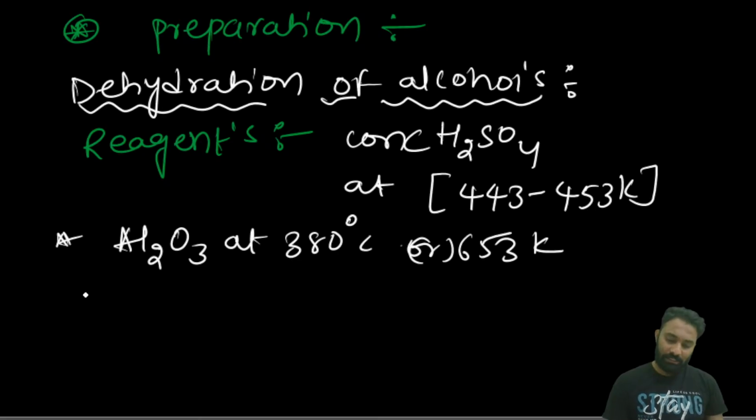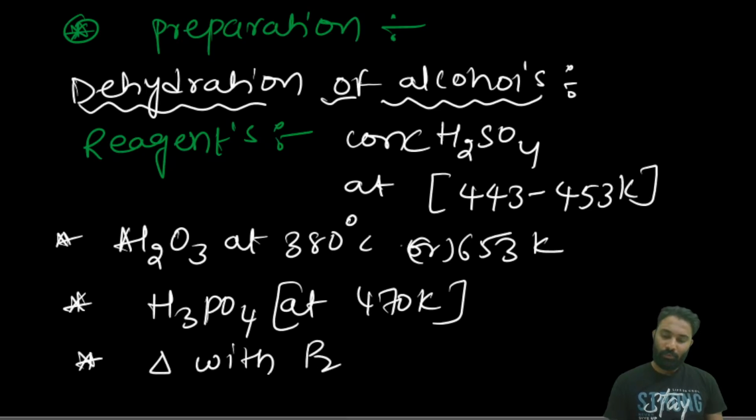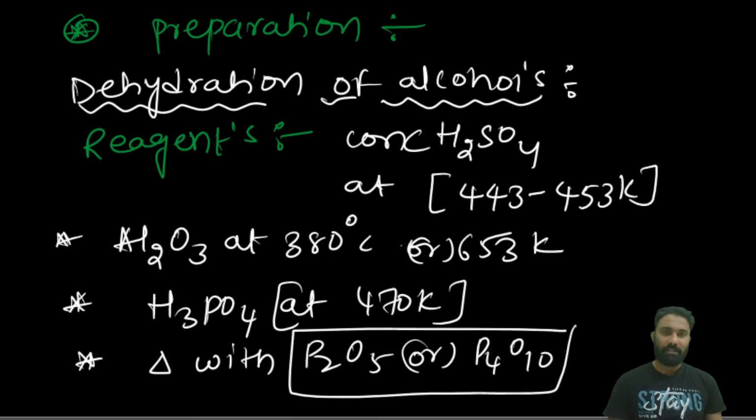Third, H3PO4 at 470 Kelvin. Next, heating with P2O5 or P4O10, both are the same, phosphorus pentoxide.